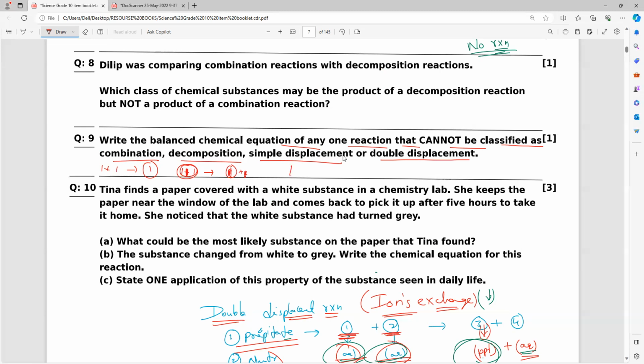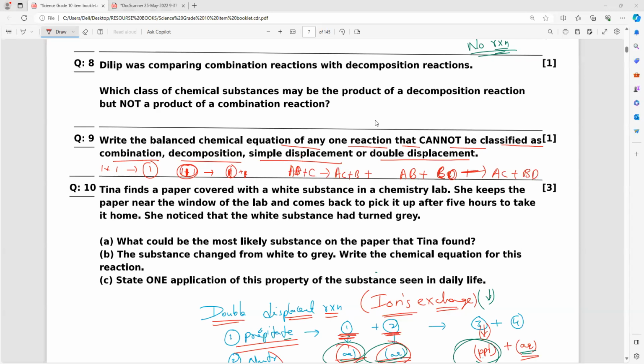Simple displacement: AB plus C gives you AC plus B. Next, double displacement: AB plus CD gives you AC plus BD. So now tell me an equation which will not come under all this. Anybody?